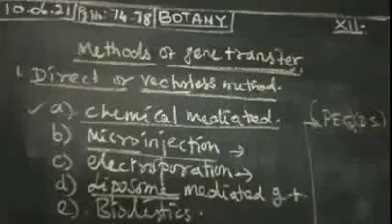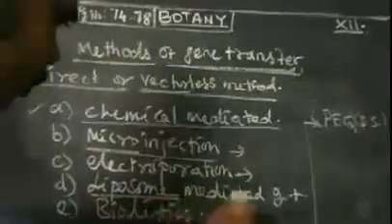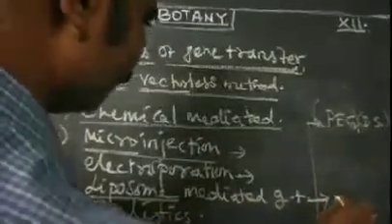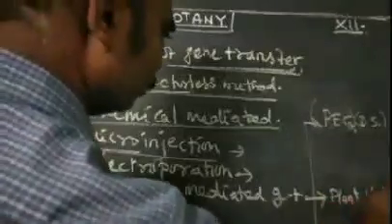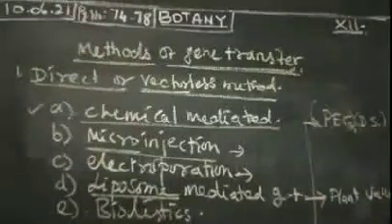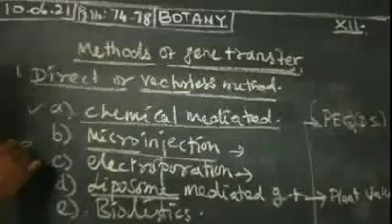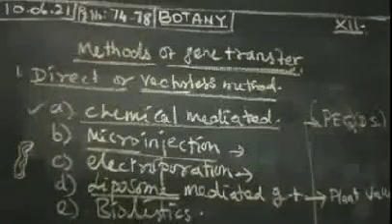Here the gene or DNA is transferred from the liposome to the vacuole of the plant cell. The liposome is transferred to the plant vacuole; that is called liposome mediated gene transfer. Here it is mostly carried out with encapsulated DNA. The DNA is surrounded by some particles, and that is called encapsulated.